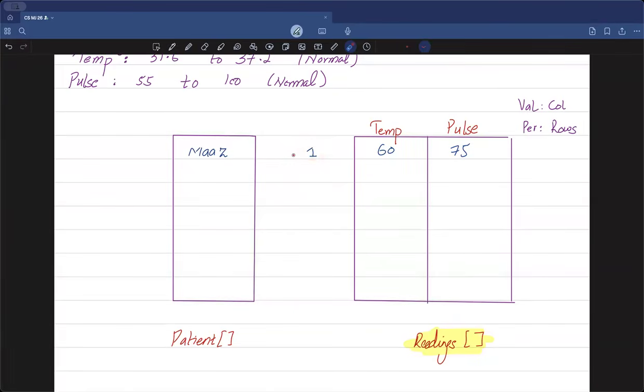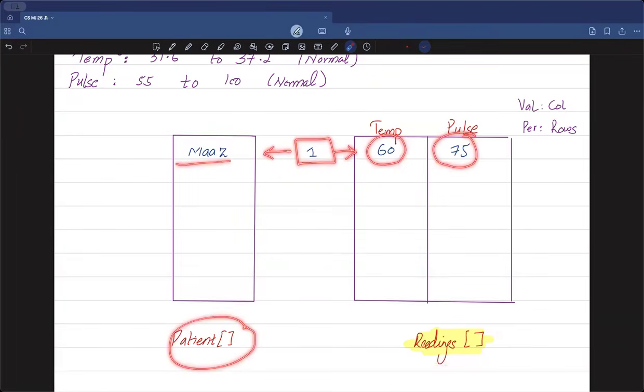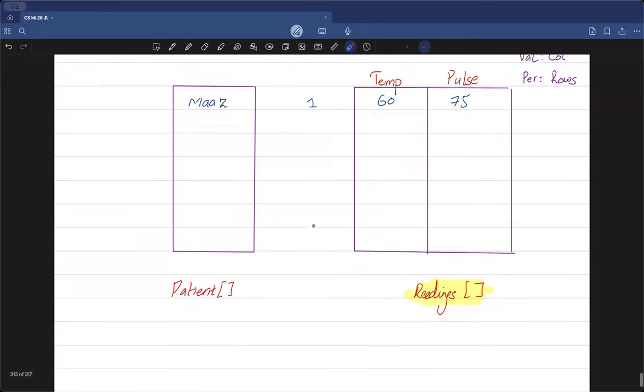This has simplified my question to a very good extent, because if in the readings array I have some value stored at position number 1, and I go to the patient array and also go to position number 1, the name is stored for that specific patient whose values we stored here. So this explains how the values of 60 and 75 correspond to the same patient name Mars.